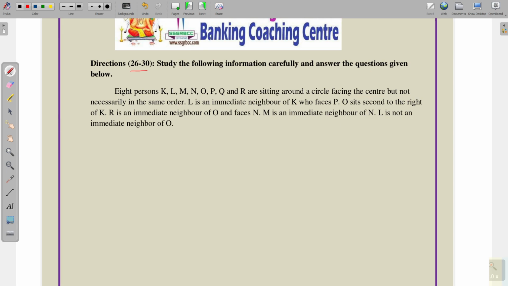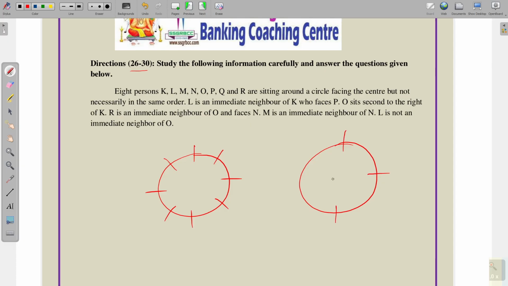Study the following information carefully and answer the questions given below. 8 persons K, L, M, N, O, P, Q and R are sitting around a circle facing the center, but not necessarily in the same order. So here we have 8 persons, 1, 2, 3, 4, 5, 6, 7 and 8. Here we have 8 persons, and one more possibility I am taking 1, 2, 3, 4, 5, 6, 7 and 8.